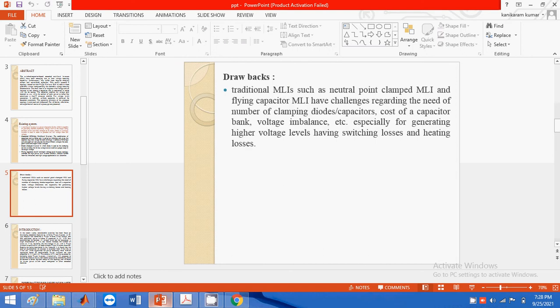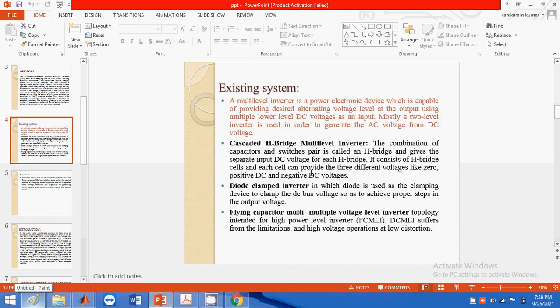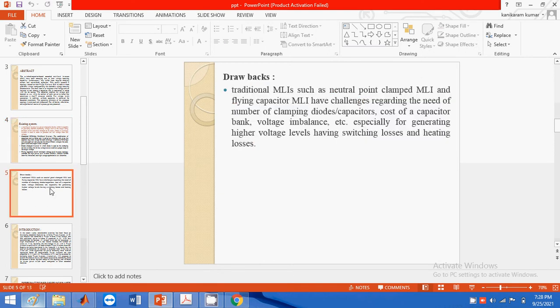By using these conventional methods, that means the cascaded multi-level inverter, diode clamped inverter, and flying capacitor multi-level inverter, we have so many disadvantages. What are the disadvantages? In these existing methods, we have a number of clamping diodes and capacitors. With the use of a high amount of diodes and capacitors, the cost of the design will be more, and the capacitor bank cost will also be more.